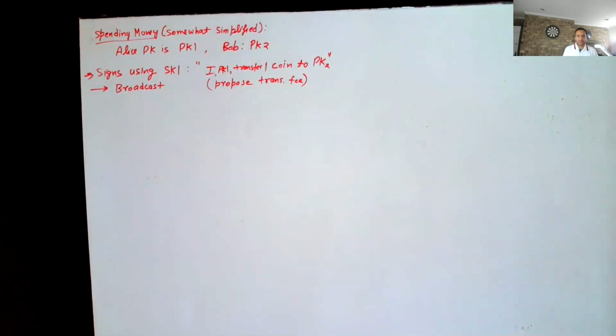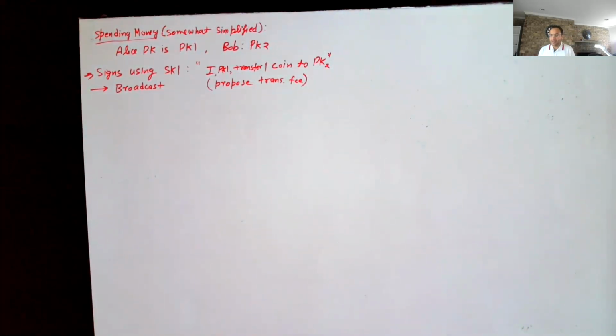And then you broadcast this entire signed statement. Each miner will look at the statement and they will decide whether or not the statement is worth including in the next block. Okay. If the transaction fee is large enough, hopefully most miners will decide that this is worth including. So most miners will add the statement to the information page.